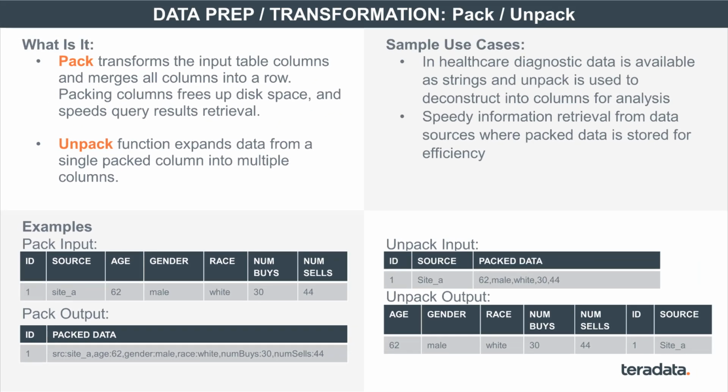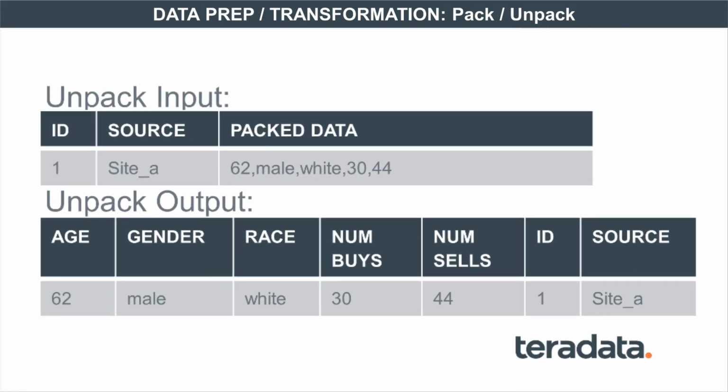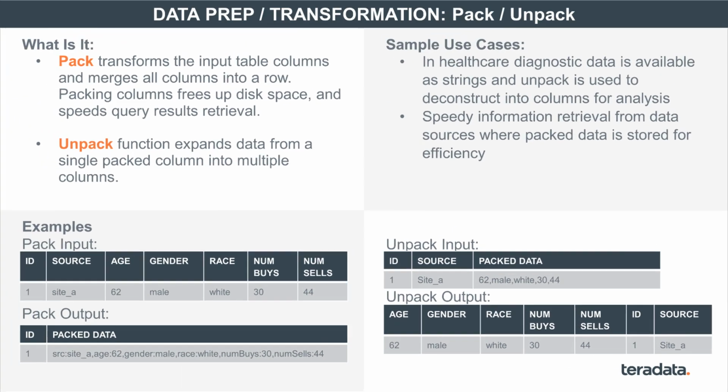Now, on the flip side of it is unpack. Let's say you have packed data sitting in front of you. Obviously, you can't really do anything with the packed data unless you deconstruct it into specific columns. And that's exactly what unpack does. It takes your existing packed data and structures it into the constituent columns from which the pack was originally generated. So on the one hand, pack is used for storing information in a highly efficient manner, and unpack is used for quickly deconstructing all of that information so that you can do downstream analytics. So that's what pack and unpack do.